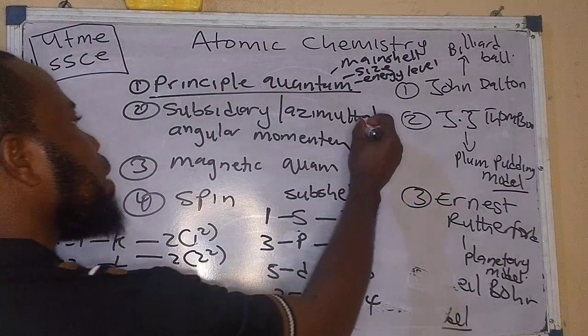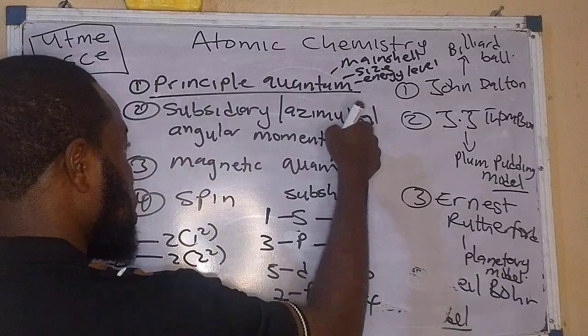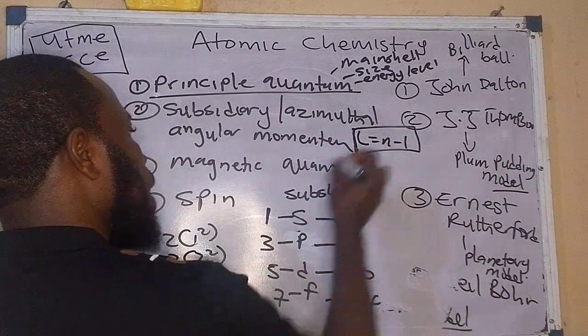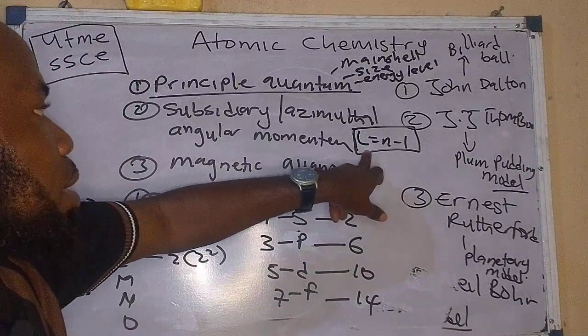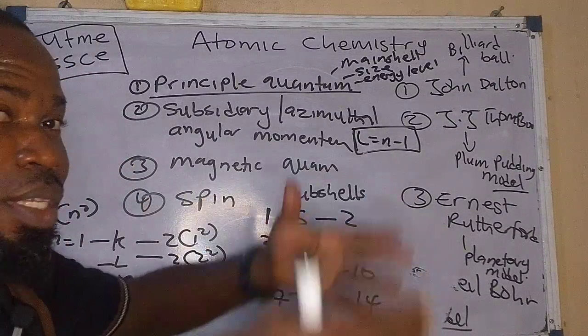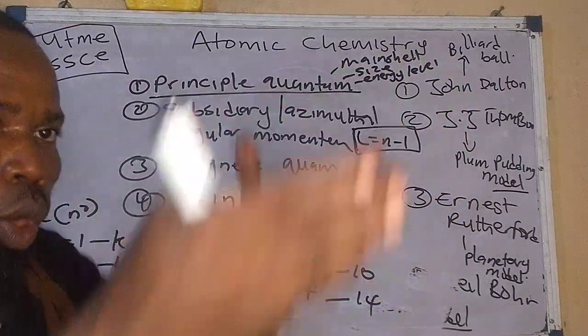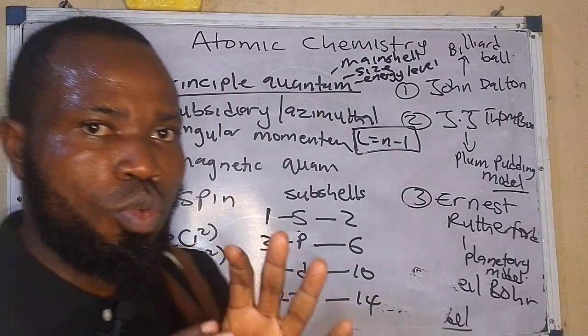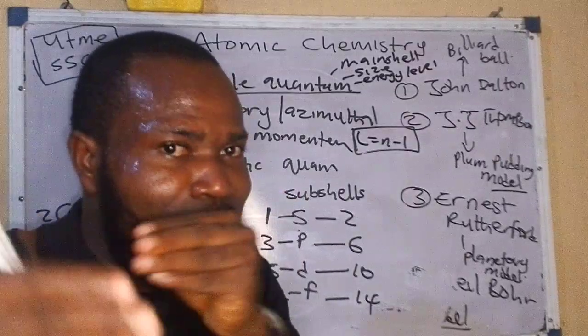But let me bring this out, that this angular momentum or subsidiary quantum number, remember with L, that L is equal to what? N minus what? Minus 1. Now, this is how to get L. Remember, L determines subshell, or you can simply say it breaks down shell to what? To orbitals. Now, there are some questions that I want us to target from this little point that we have shared now.